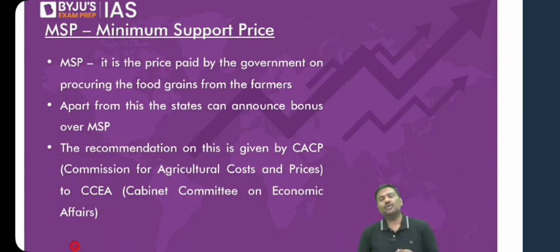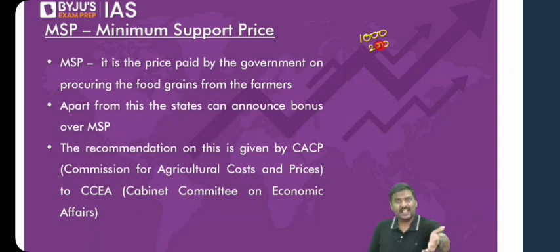The next point I told you was that the central government will announce MSP, and state governments will announce a bonus over MSP. For example, if the center announces 1000 rupees MSP and the state announces a 200 rupee bonus, and the farmer sells the crop, the farmer will earn 1000 rupees MSP from the center and 200 rupees bonus from the state government. Next point, in the context of sugarcane, this is where we stopped the discussion.